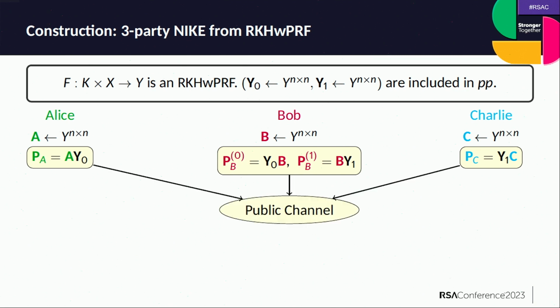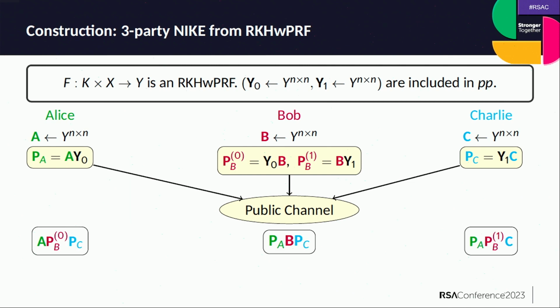Now let's see how each party can compute the final key. Alice can compute the final key by computing P_A times P_B0 and P_C, where P_B0 and P_C are the matrices that Alice got from Bob and Charlie. Similarly, Bob is going to compute P_A, B, P_C, where P_A and P_C are the matrices that Bob got from Alice and Charlie. And a similar thing is going to hold with respect to Charlie.